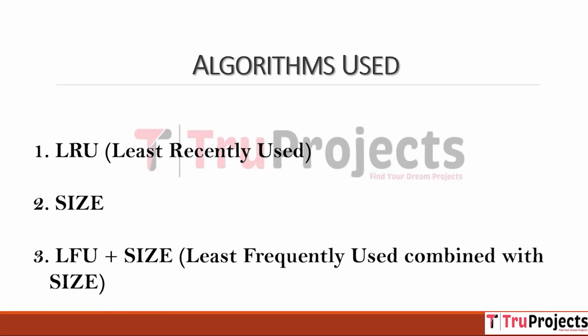Third one is LFU with size, which is least frequency used combined with size. This is a proposed novel technique introduced in this project. It considers age, frequency, and size of cached query results. It finds query result objects with the lowest age and frequency and removes those consuming high memory based on the requested data MB. By employing age, frequency, and size, this technique aims to reduce cache iteration and result in less execution time and proper cache management with high frequency and age records.